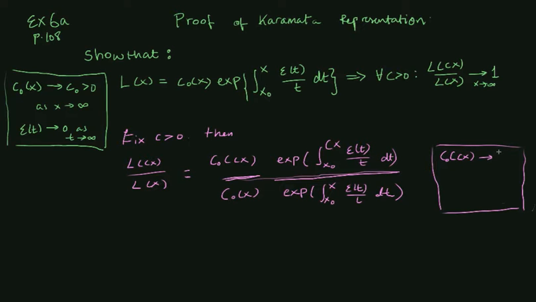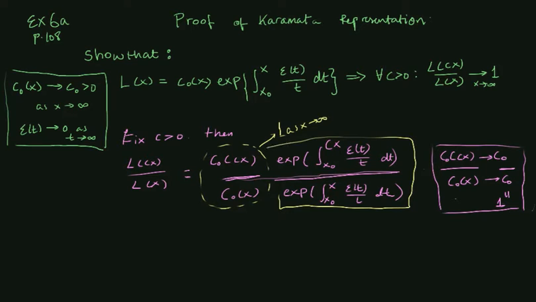Okay, so the first thing that we can notice is that C0 of Cx goes towards a positive constant C0 as x goes to infinity. The same is true for C0 of x. It goes towards the same constant. So their ratio must necessarily go towards C0 over C0, which is equal to 1. This means that the first term in this product tends to 1 as x goes to infinity. And since we want to show that the entire ratio goes to 1, it suffices to show that this part goes to 1.